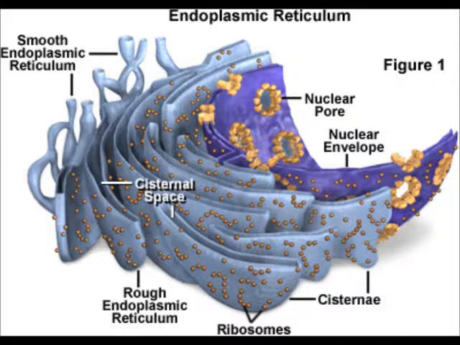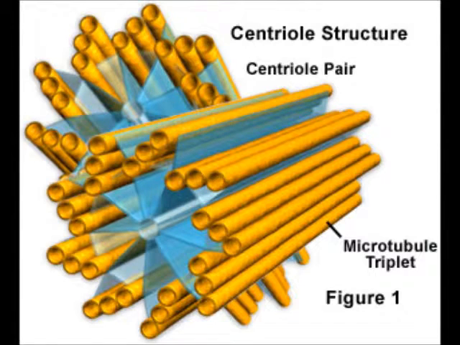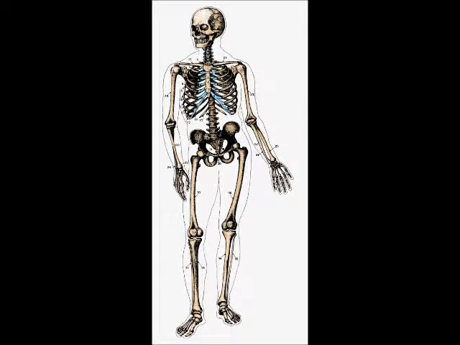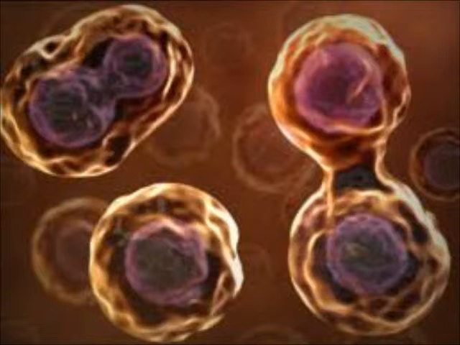The rough one, proteins all day, while the smooth produces hormones, like ones that make guys go, hey, hey, and lipids. Centrioles, backbone, made up of microtubules, don't just support the cell on their own. They organize the cytoskeleton, or the skeleton of the cell, during cellular division and reproduction.